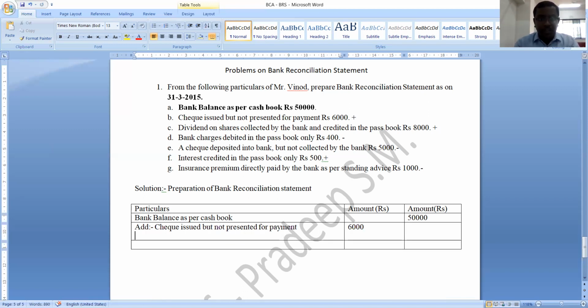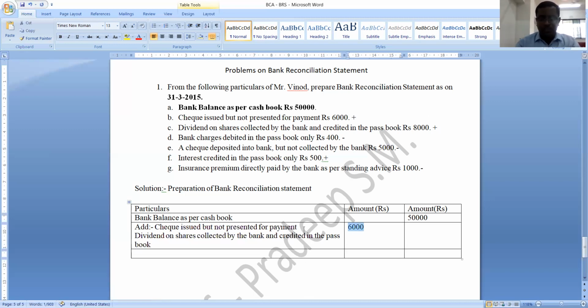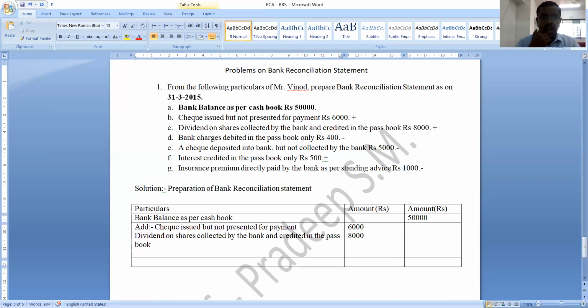That is dividend on shares collected by the bank and credited in the passbook. How much is it? Dividend on shares collected by the bank and credited in the passbook is rupees 8,000. Understood? Okay. What is the next transaction that we need to add?